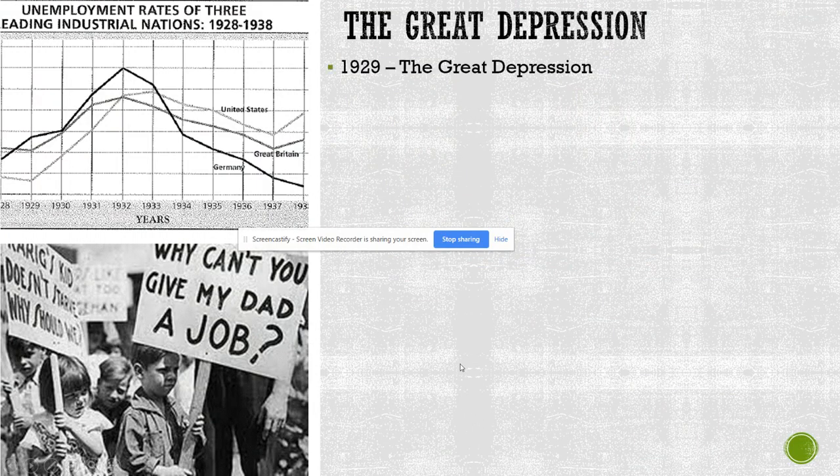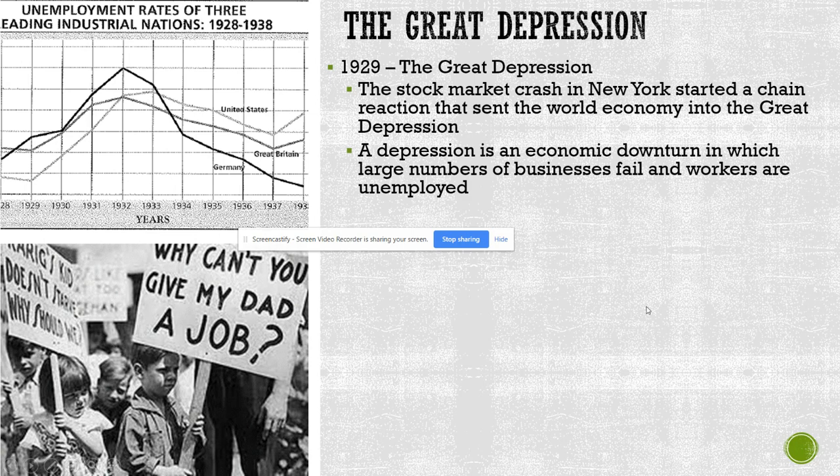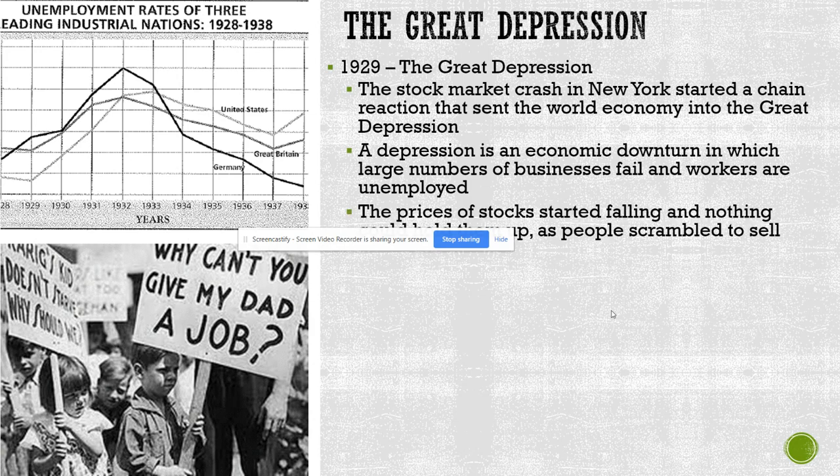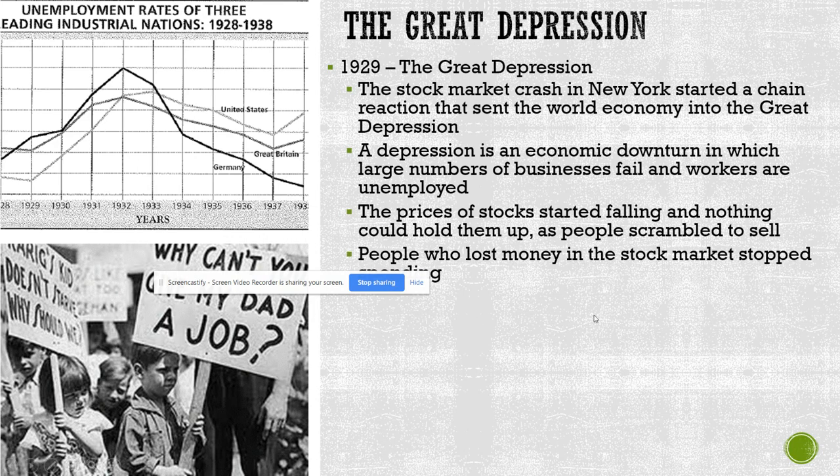The Great Depression. By 1929, we had the Great Depression. What had happened is the stock market crash in New York started a chain reaction that sent the world economy into a Great Depression. A depression is an economic downturn in which large numbers of businesses fail and workers are unemployed. Prices of stocks started falling and nothing could hold them up as people scrambled to sell.